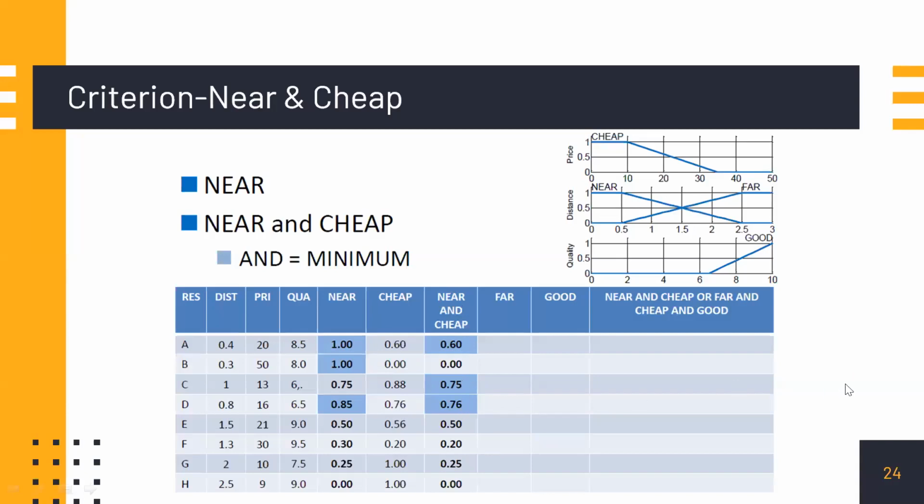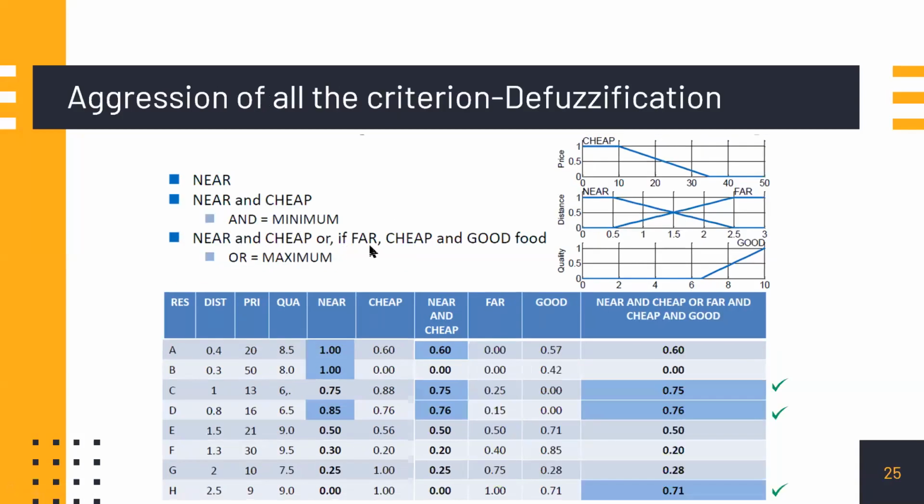Now we proceed with the next category of classification. Near and cheap, and its minimum. Near and cheap, or if far, cheap and good. That is our consideration. And the main OR function is maximum. But here also cheap and good is an AND function. Cheap is this, good is this.